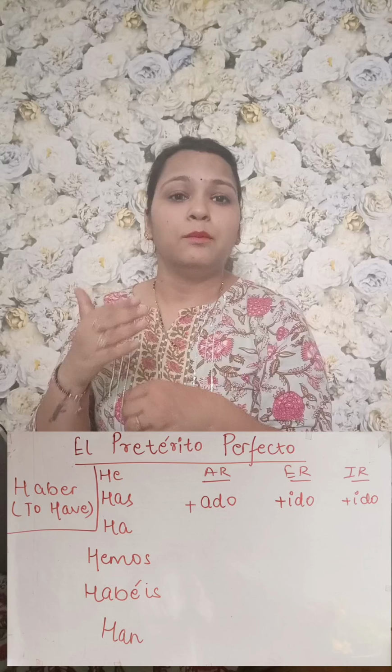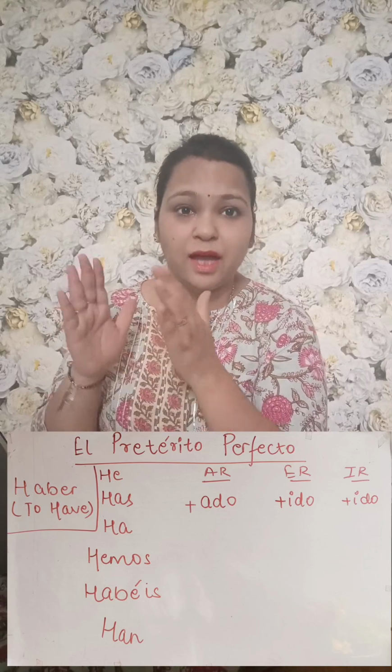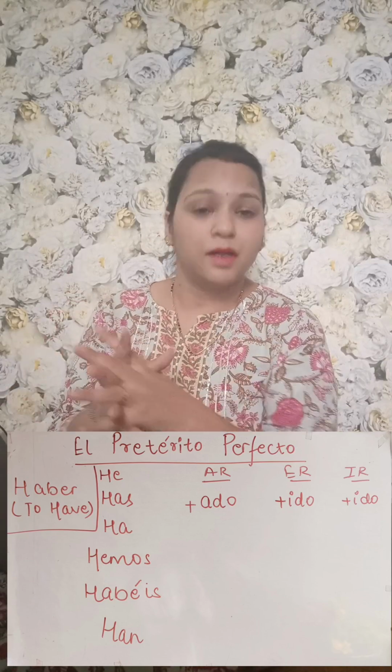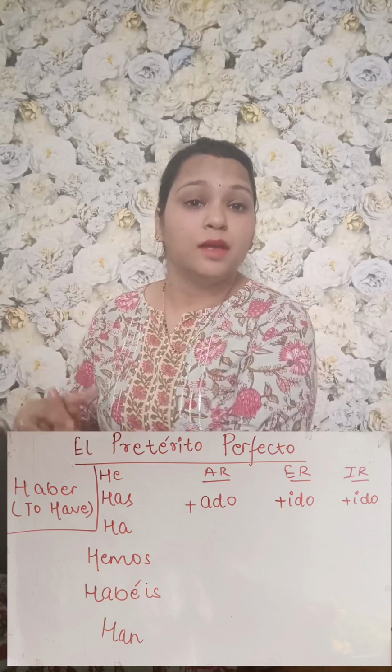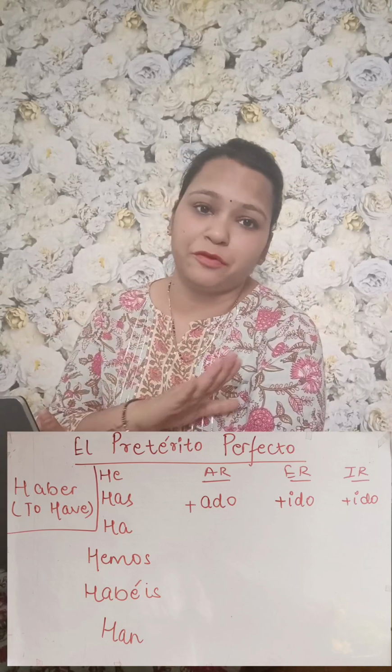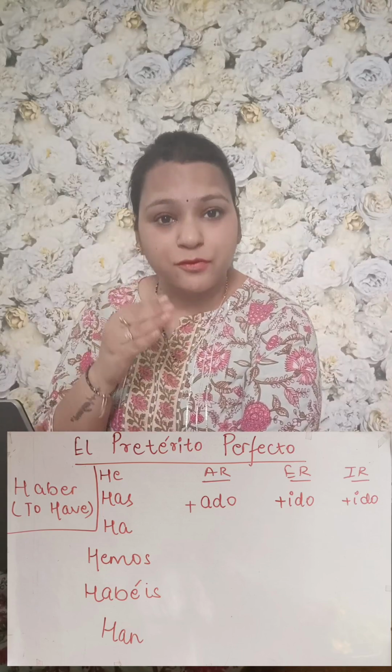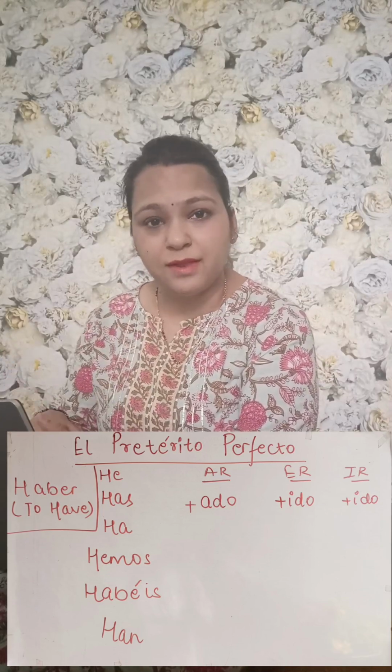What we call the present perfect tense in Spanish is el pretérito perfecto. This is like when we frame sentences like I have written this, we have cooked the food. So basically when we use the present perfect tense, we have done this, I have done this, you have done this. Now, how will we frame the sentence in present perfect tense? Let's learn this.